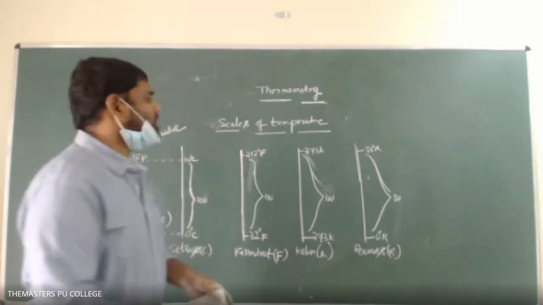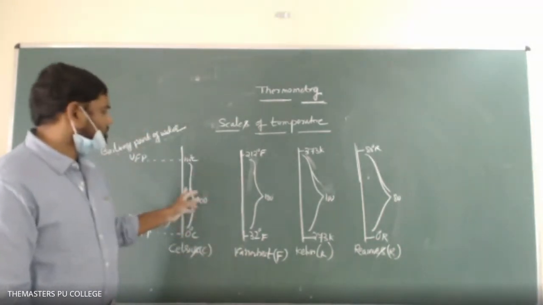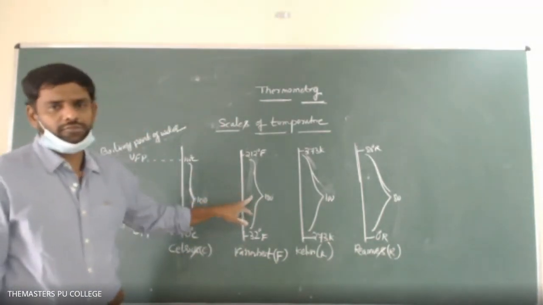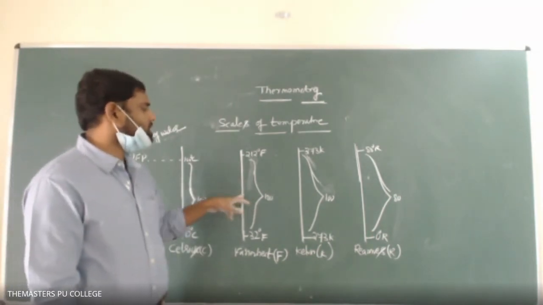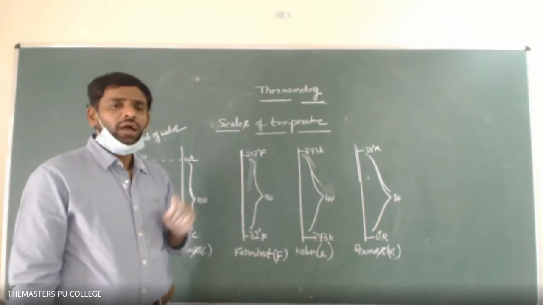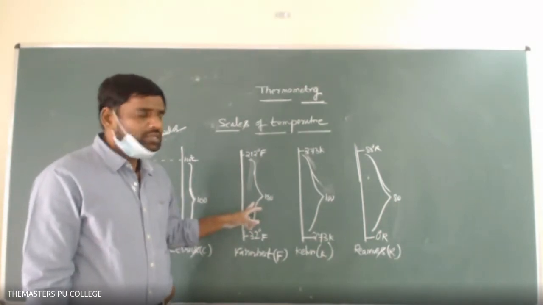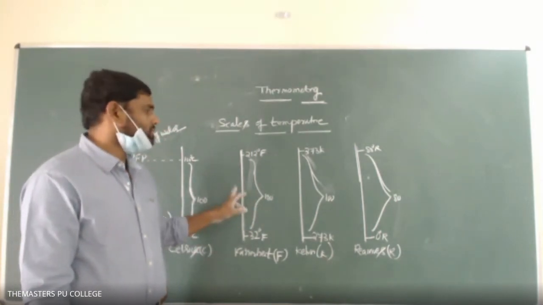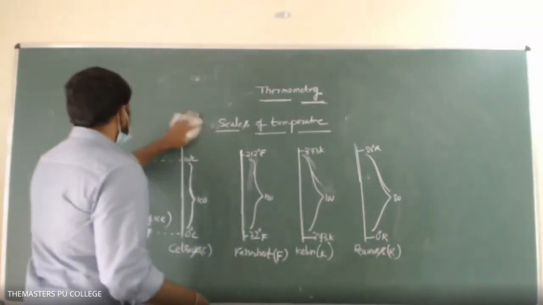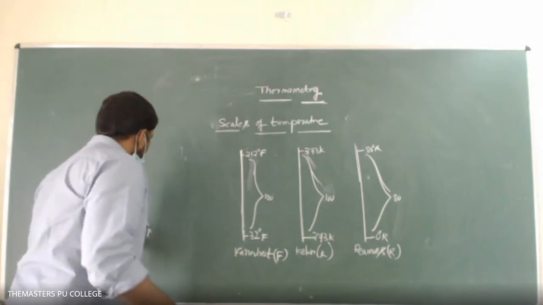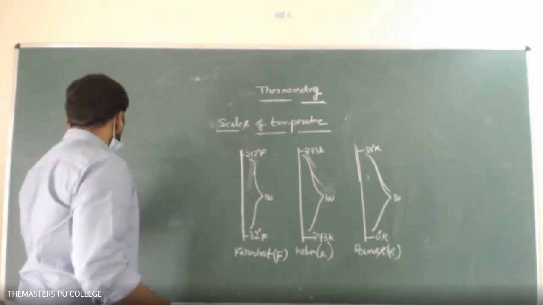Then how to convert temperature from one scale to another scale. For example, here 32 degrees centigrade is there. 32 degrees centigrade is equivalent to how many Kelvin? And 32 degrees centigrade is equivalent to how many Fahrenheit? And how we can convert this? So we'll go with one standard formula.